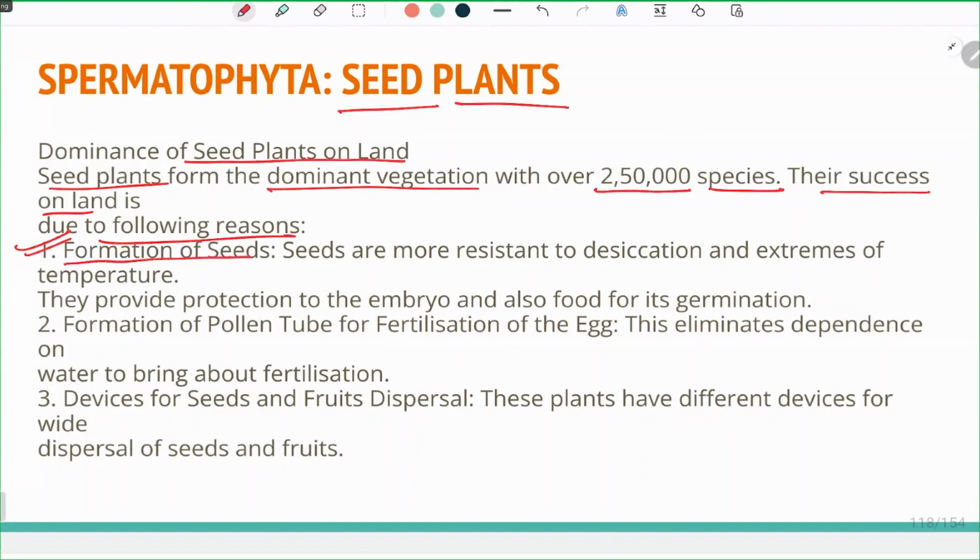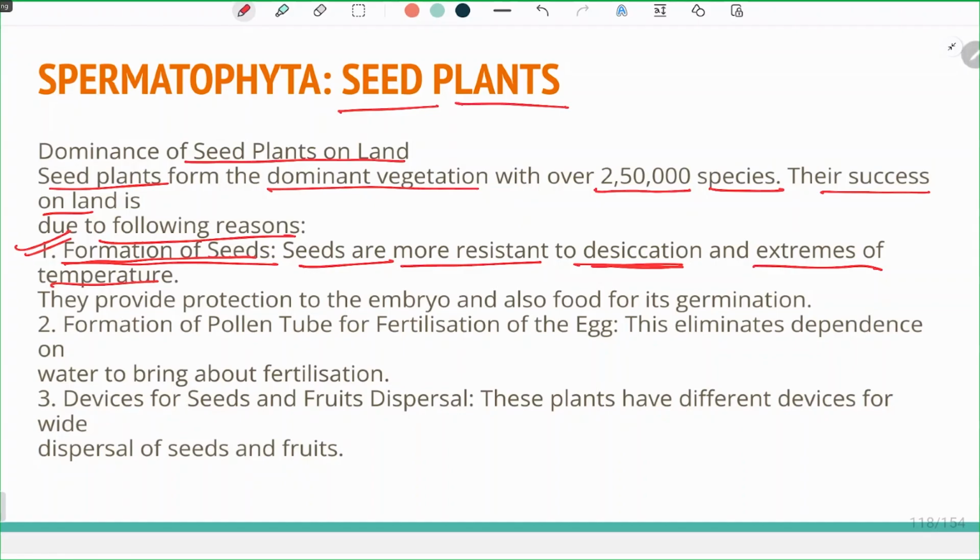The first and foremost reason they are the dominating plants is the formation of seed. Seeds are more resistant to desiccation and extremes of temperature. Why are seeds resistant to desiccation? Because of the covering. These seeds are covered by some thick covering, or may be covered by a fruit or hard covering, due to which desiccation is nearly impossible in the seed.